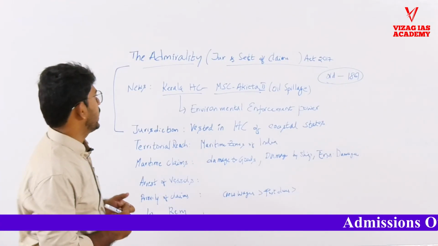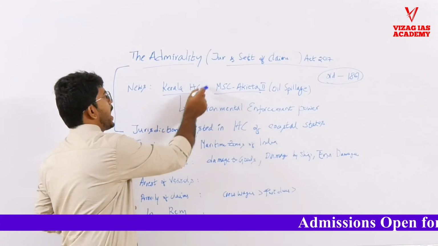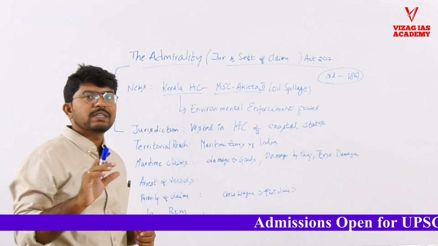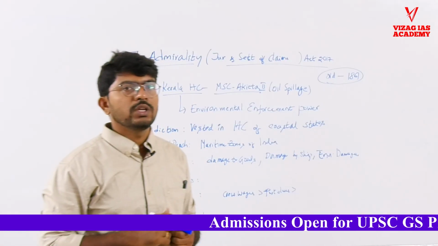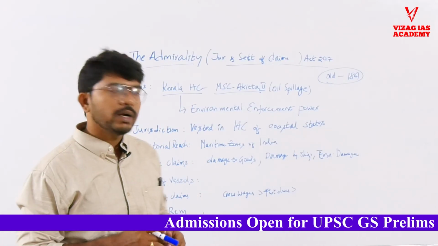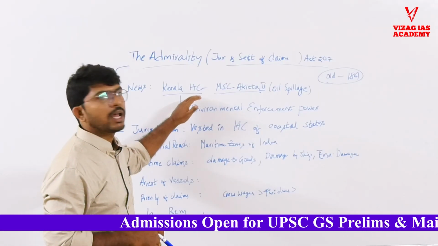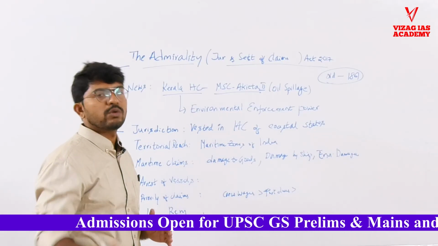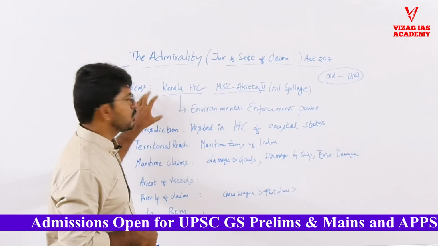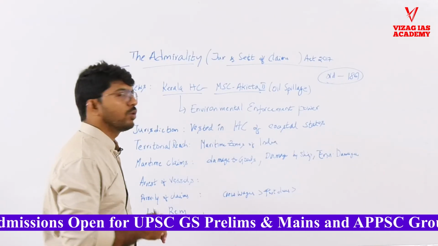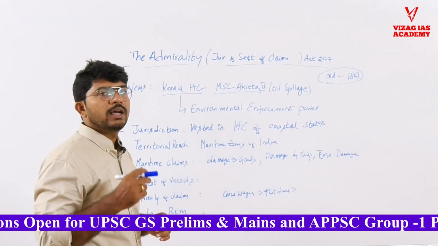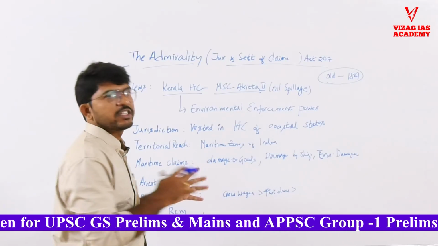Here, the power is specifically given to the Kerala High Court, not the Supreme Court. The Supreme Court will have the appeal power, but the initial power is given to the High Court to decide the disputes, not the lower courts. So when we read this news, we have to understand how to read it and what points to emphasize.